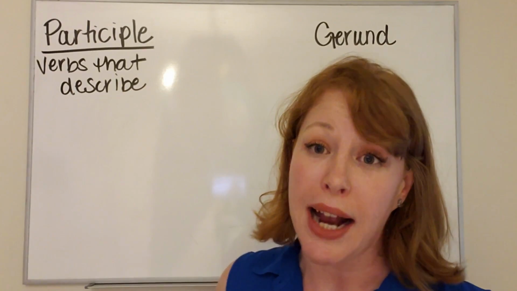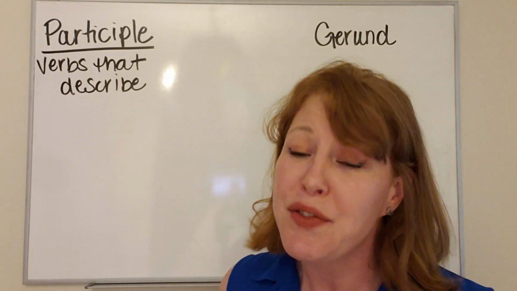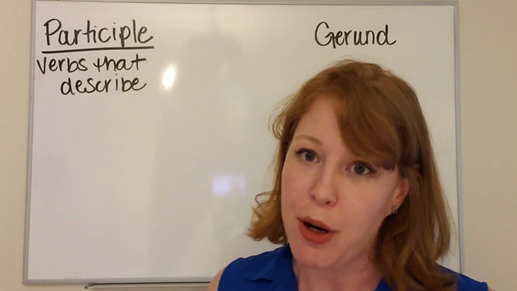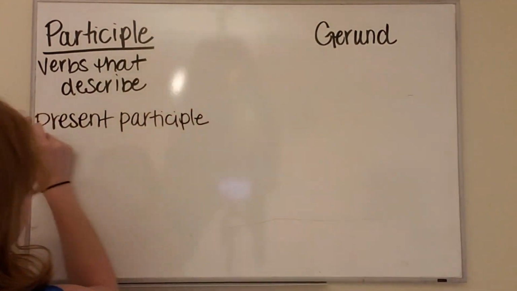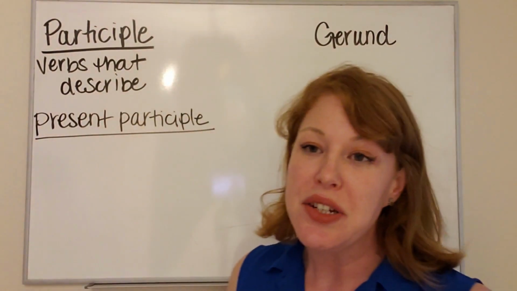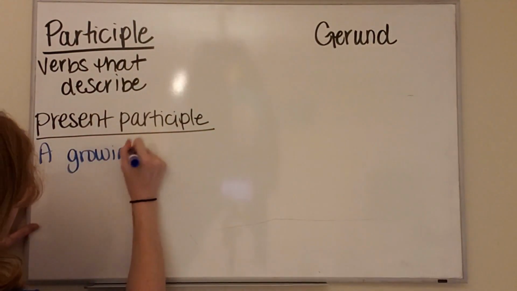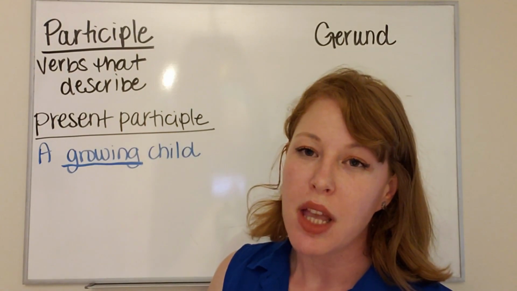Because participles are technically verbs, that means that we can have different verb tenses for participles. We can have a present participle or a past participle. Here's an example of a present participle. Growing is our present participle.